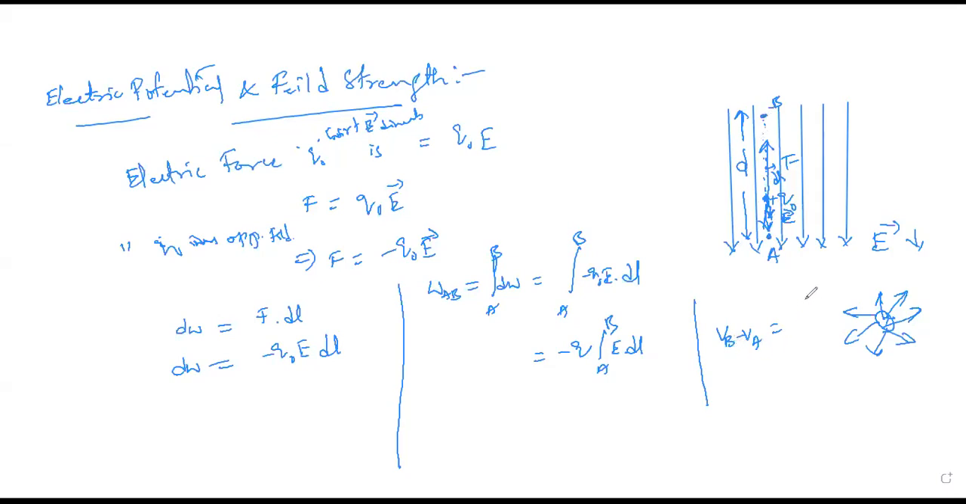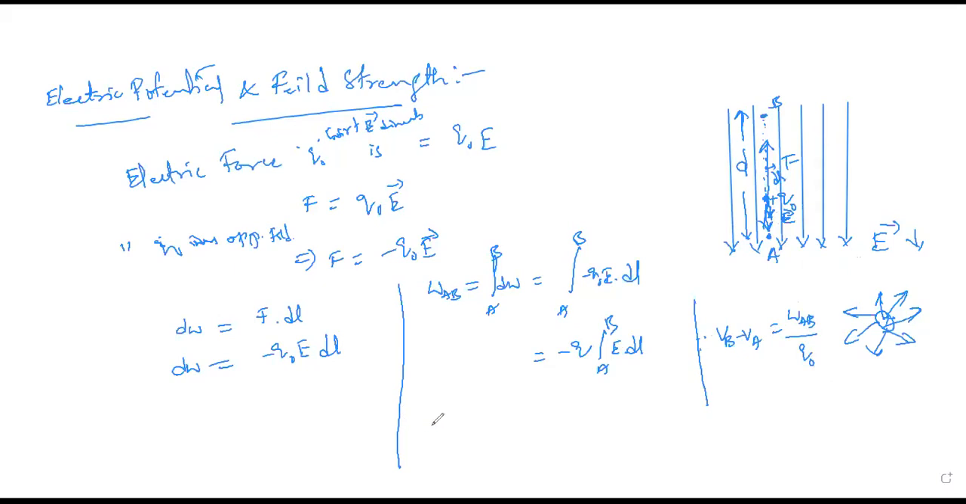Earlier we took B on the right hand side and A on the left hand side, so there we wrote VA minus VB. Correct? So in this case, VB minus VA should be written as the total work done with respect to the unit test charge. This is the electric potential difference between the points B and A: the total work done with respect to the unit test charge.